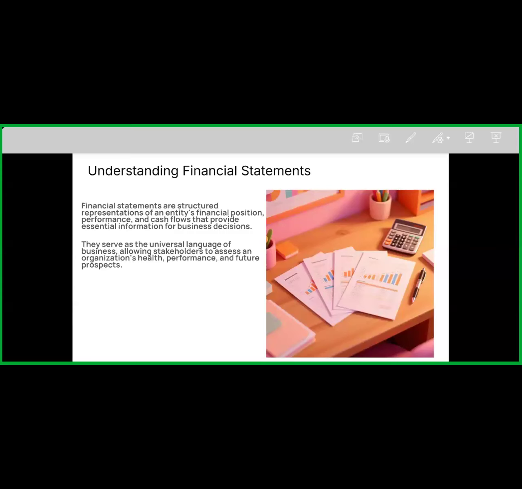So in these subjects we only understand what the different rules and standards are for accounting, for the financial reporting that we are going to study in these subjects. What are the different standards we use while preparing these financial statements, that we are going to study in the subject called financial reporting.